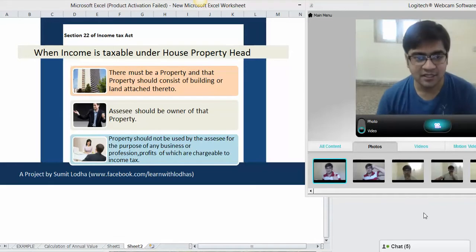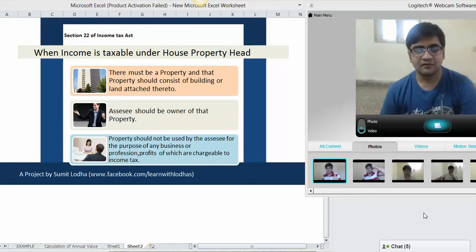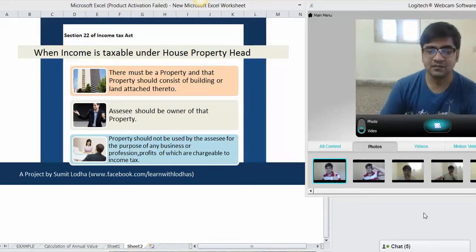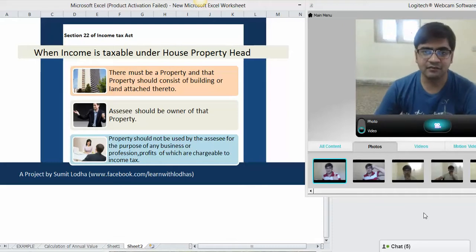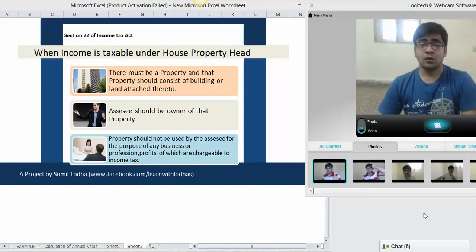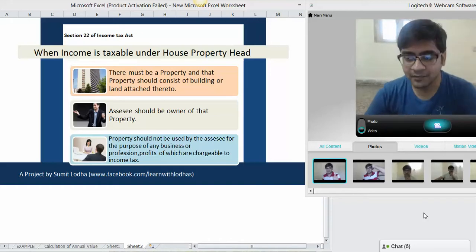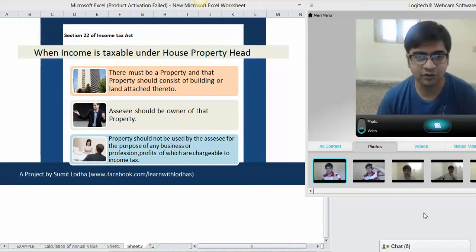This is Section 22 of the Income Tax Act, which prescribes some conditions that tell you when an income is taxable under the house property head. As we all are aware, there are five heads of income: salary, house property, business or profession, capital gain, and other sources. So if any income is there, how will you understand whether that income is taxable under the house property head or not? There are basically three conditions you need to check.